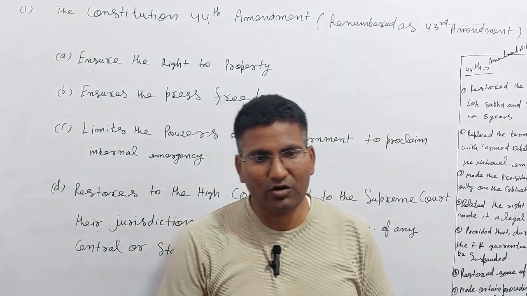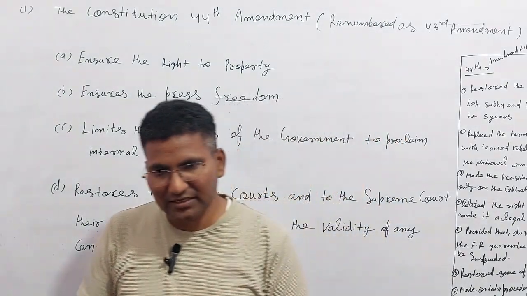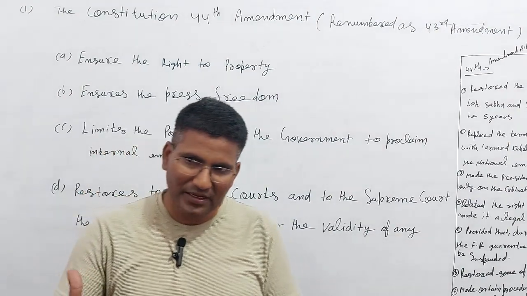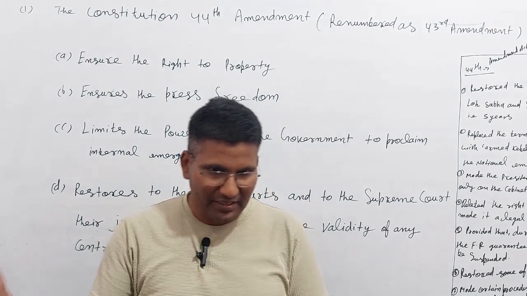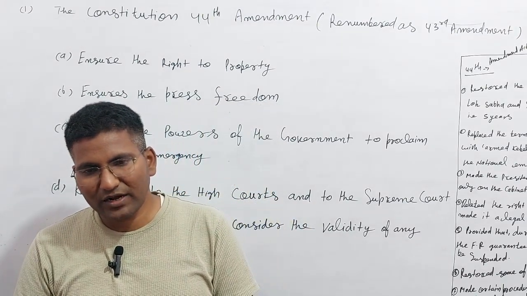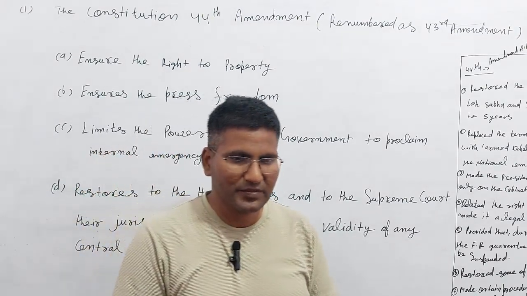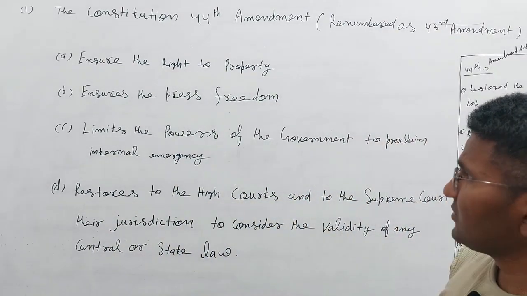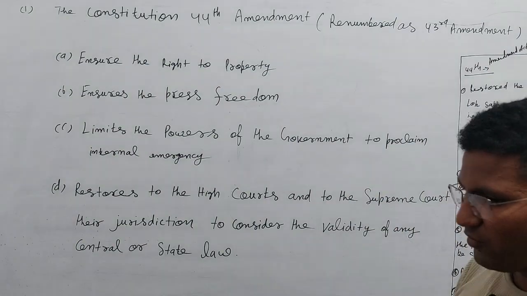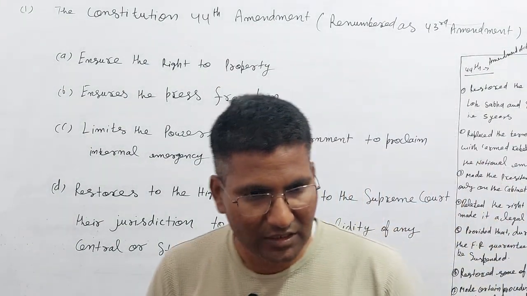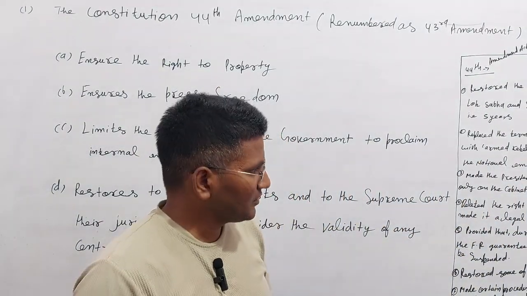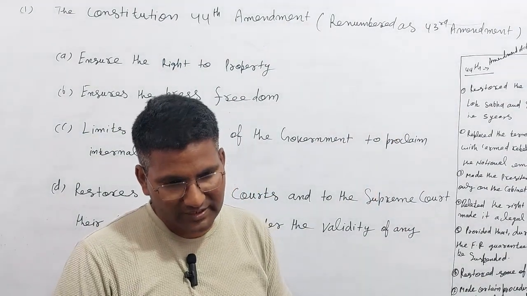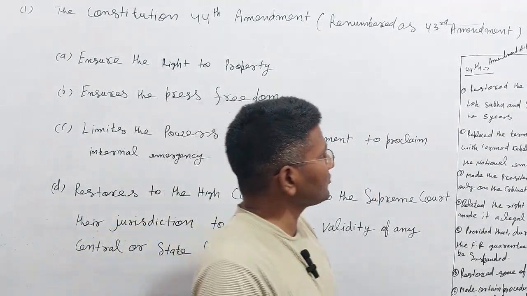Here was the government of Morarji Desai, after the emergency came the election, and the Morarji Desai government came to power. Then the 44th Amendment happened. In the 44th Amendment, the most important points are these, and you should know about them. I am telling you.